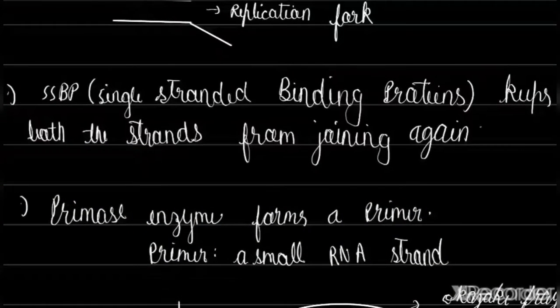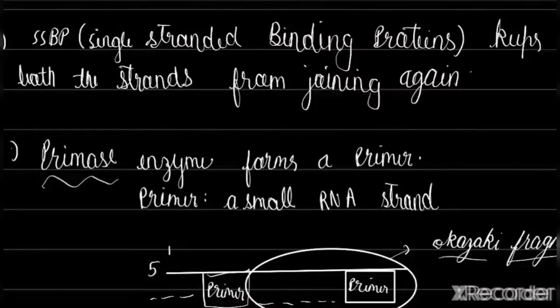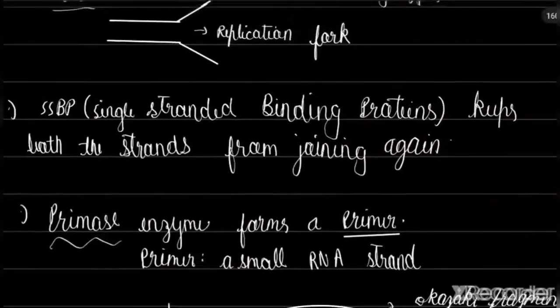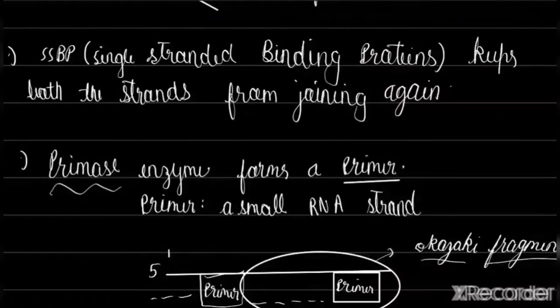Now there is an enzyme called the primase enzyme. What does the primase enzyme do? It forms a primer. Now what is a primer, you might ask? A primer is a small strand of nitrogenous bases of RNA. If you know that RNA has different nitrogenous bases than DNA.